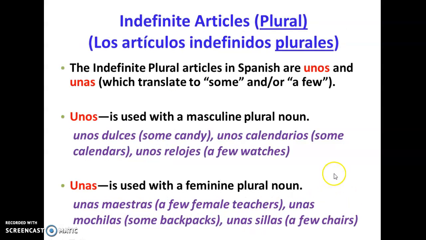And then the plural. It's the same idea. It's just like when we refer to some or a few, you know, more than one. So unos is going to be for anything plural, masculine. Some candy, some calendars, some or a few watches. So unos dulces, unos calendarios, unos relojes. For feminine, the same idea. A few female teachers, unas maestras. A few or some backpacks, unas mochilas.